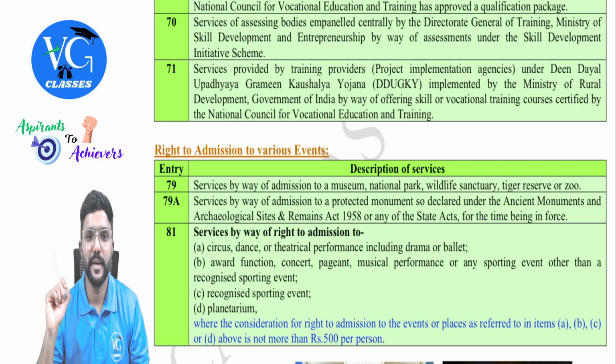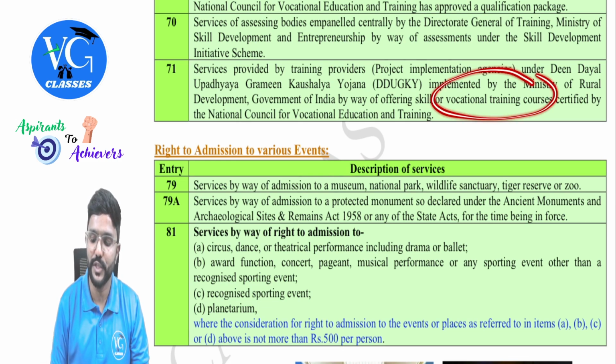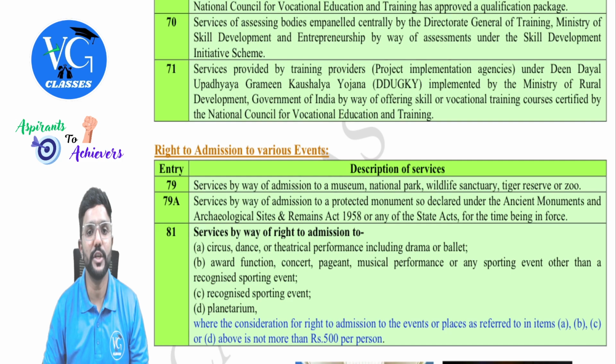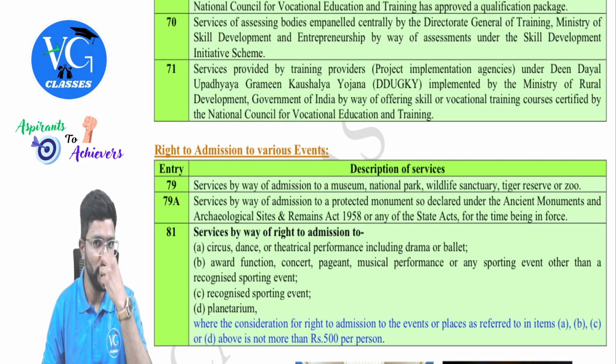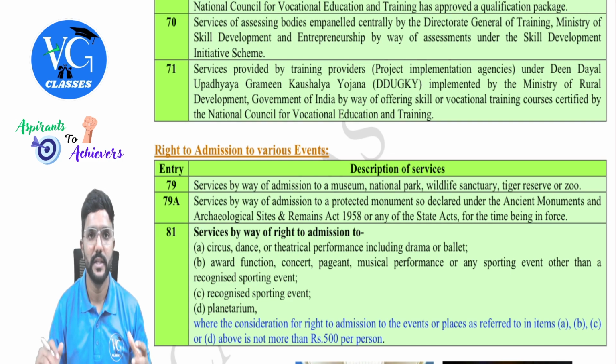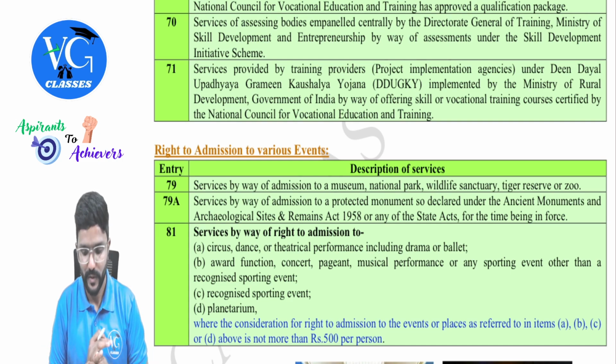Services provided by training providers, that is project implementation agencies, under Deen Dayal Upadhyaya Gramin Kaushalya Yojana, that is for rural areas or rural talents, implemented by the Ministry of Rural Development, Government of India, by way of offering skill or vocational training courses certified by the National Council for Vocational Education and Training. This is mainly targeted to rural talents, guys. In order to increase their employment opportunities, the government has taken this initiative.